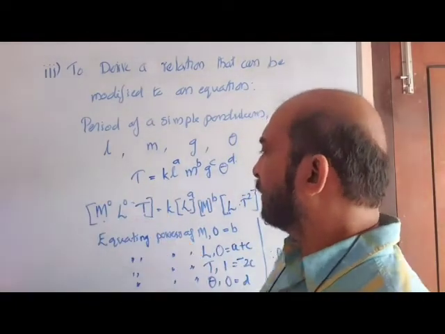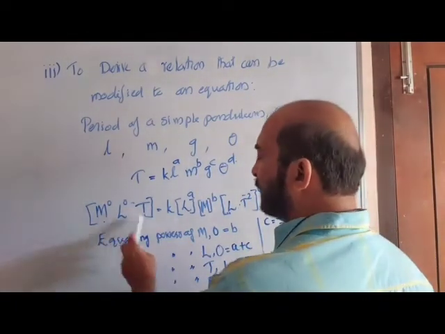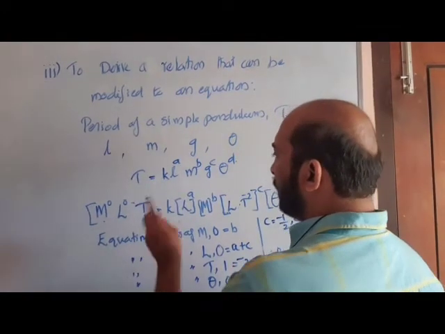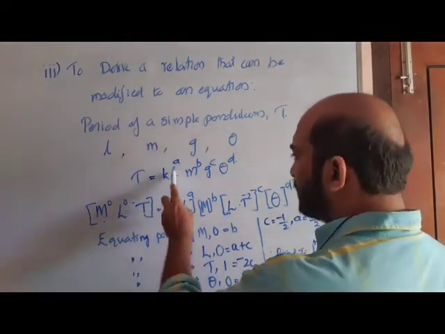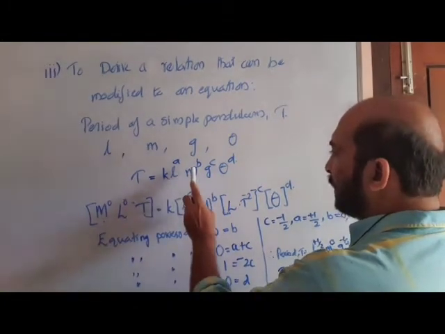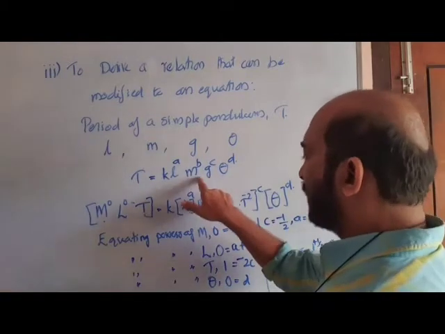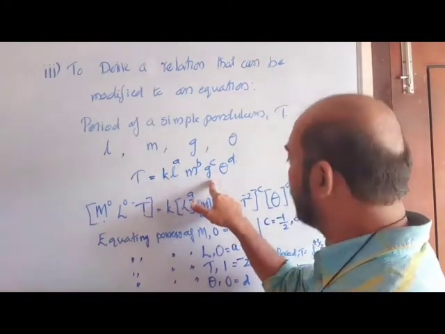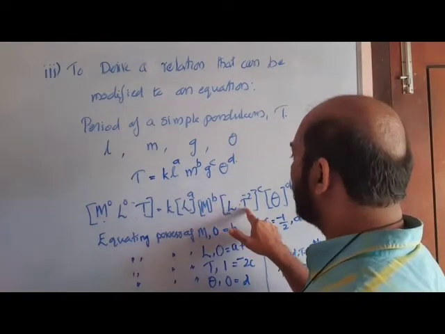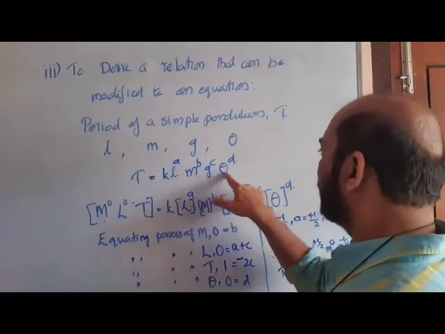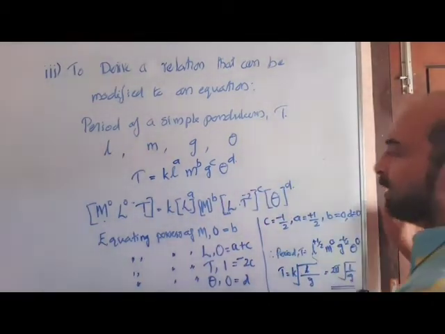Time has the dimensional formula M to the power 0, L to the power 0, T to the power 1. On the right hand side, K, this is length, so L to the power A. This is mass, M to the power B. This is G, acceleration due to gravity, L T to the power minus 2, whole to the power C, and theta to the power D.